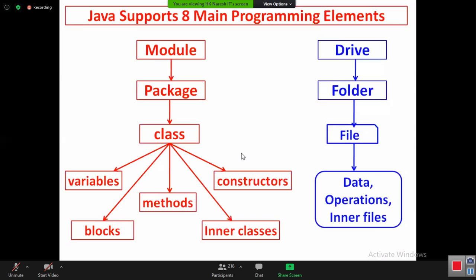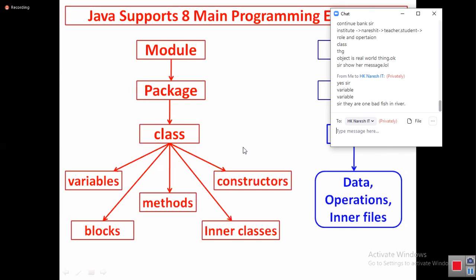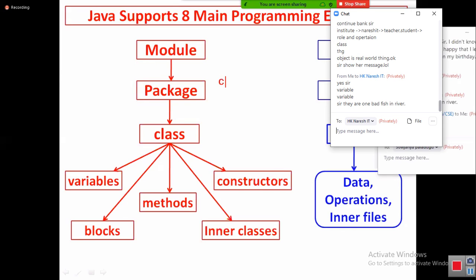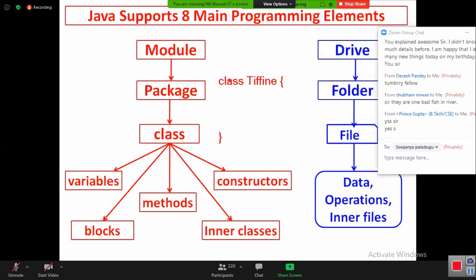Then come on, tell me now, the tiffin is an object. Then how to pronounce it? You must take it as class tiffin. You must start talking of it as an object. One object came to your hand, class tiffin.